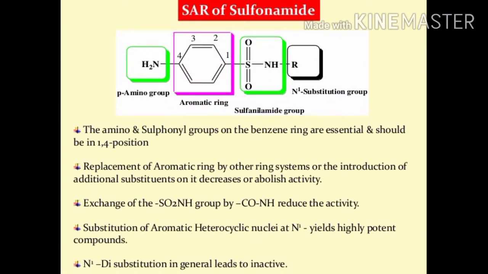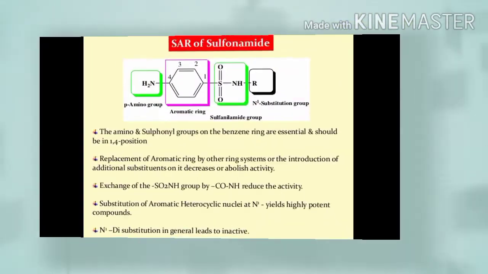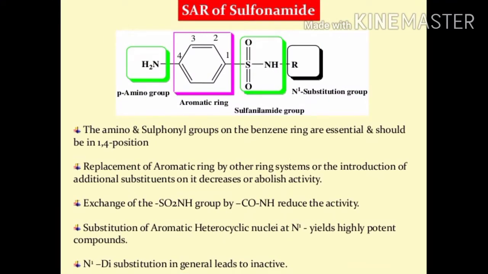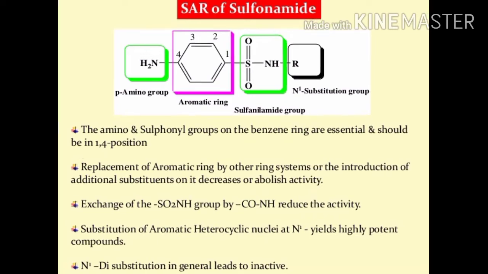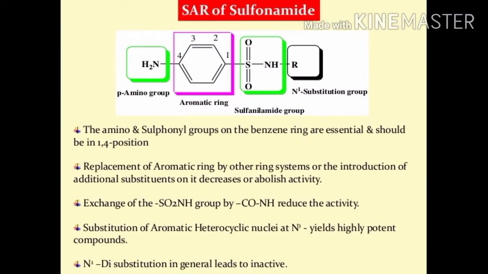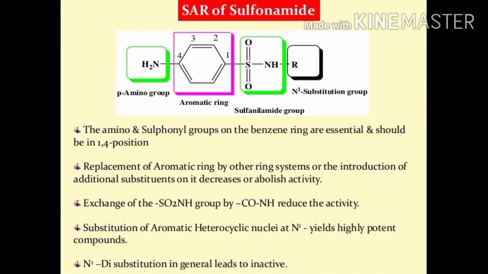Next, the SAR of sulfonamide. SAR means structure-activity relationship. The amino group and the sulfonic group attached to the benzene ring are essential for the activity. Replacement of the aromatic ring or introduction of additional substituents decreases or abolishes the activity.